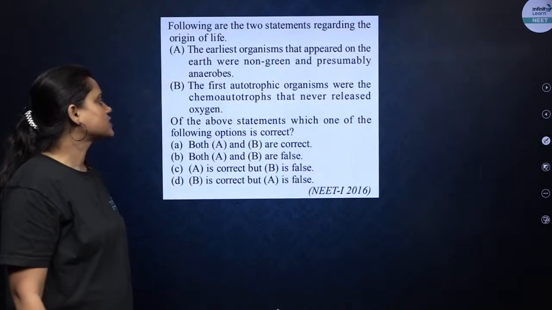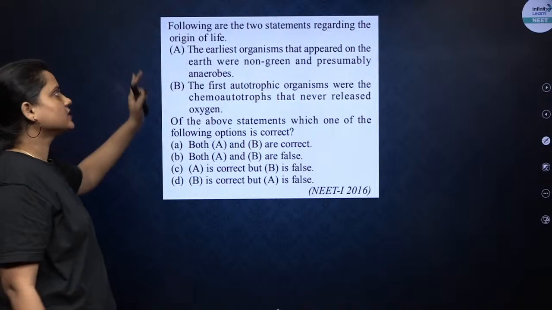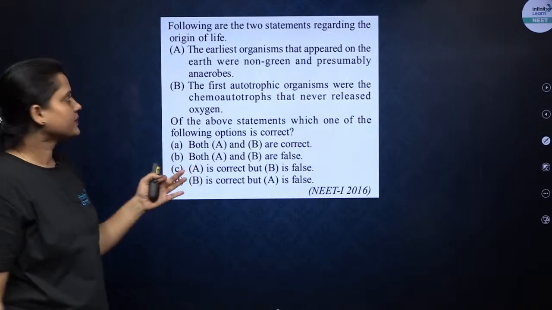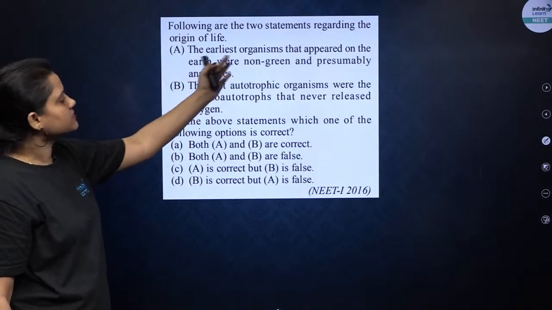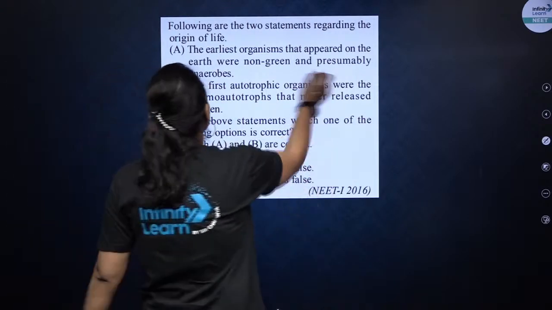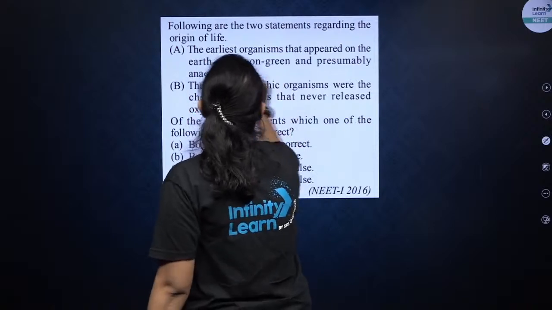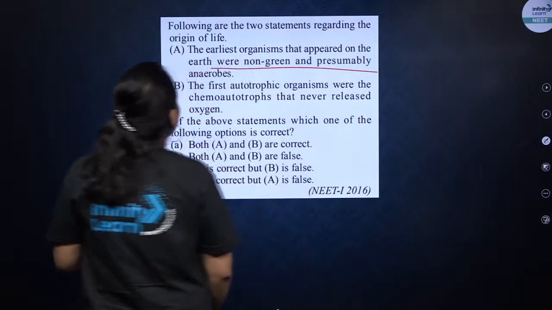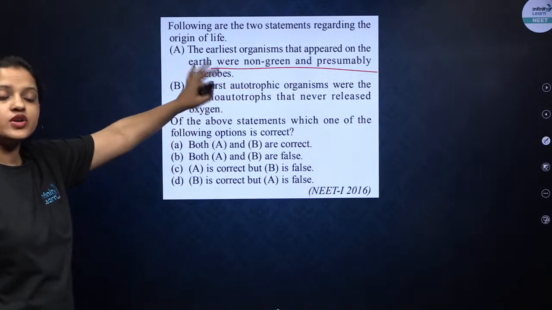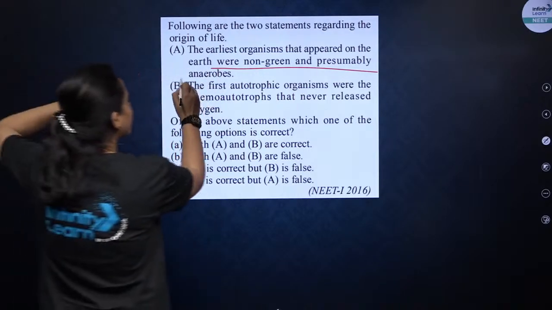Next question. Following are the two statements regarding the origin of life. The earliest organisms that appeared on the earth were non-green and presumably anaerobes. This is right. The organisms that originated first were non-green and they were anaerobes.